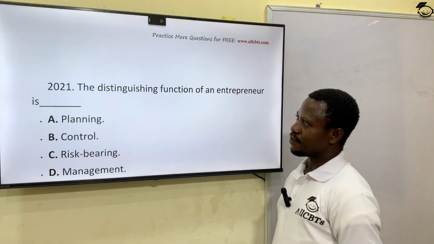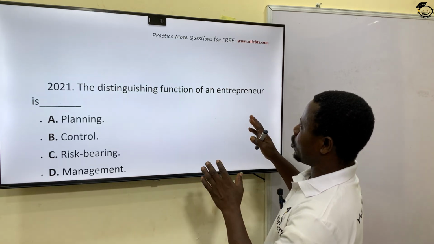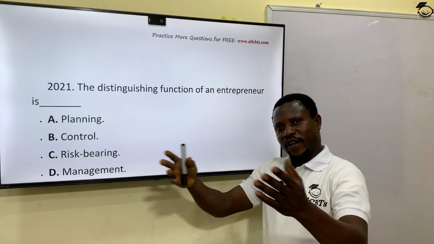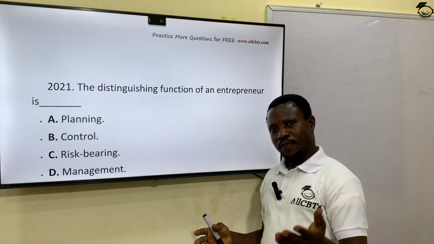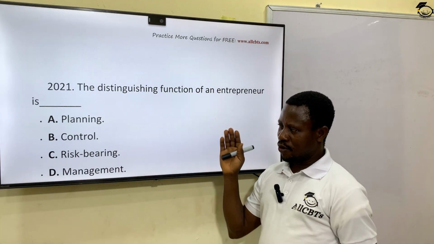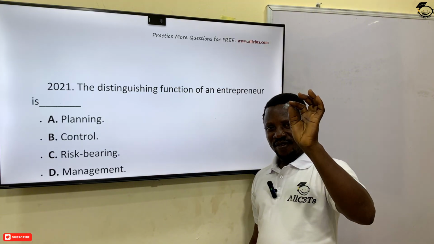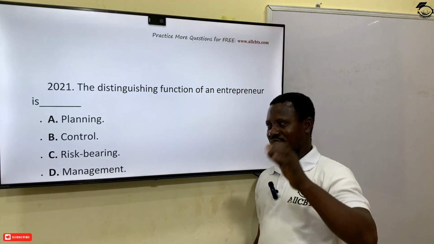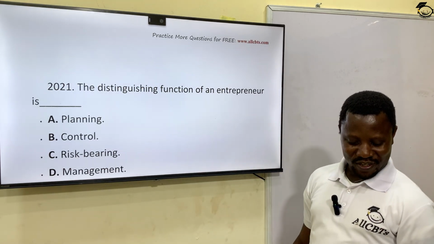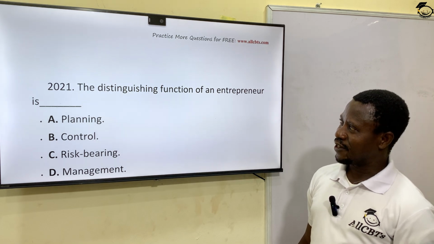Table. The distinguishing function of an entrepreneur is, what function distinguishes entrepreneur as a factor of production from other factors of production? Land, labor, capital, and entrepreneur. So what distinguishes entrepreneur? Planning, control, risk-bearing, management. It is risk-bearing, taking risk of the business. And of course, the entrepreneur is entitled to enjoy the profit, which is the reward of the entrepreneur. Option C is the correct answer.